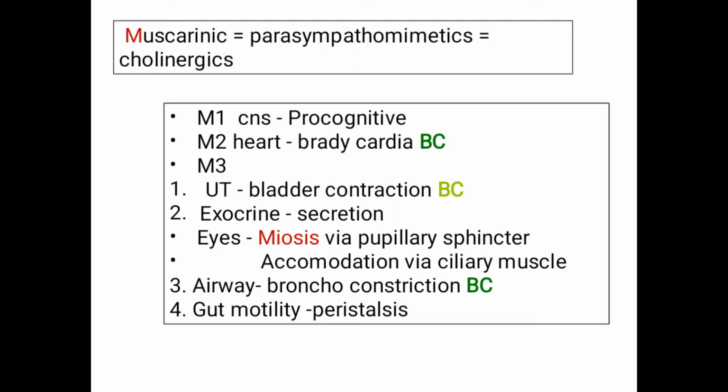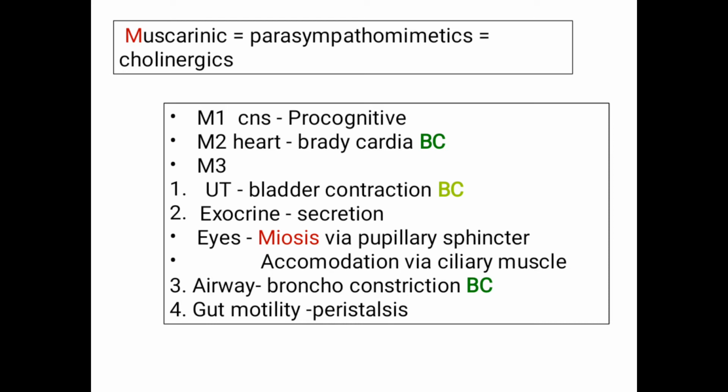M3, which is present in the bladder, causes bladder contraction, that is causes urination. On the exocrine system, it increases secretion. As I told, it helps us in digestion, therefore increases secretion. In the eyes, it causes miosis. In the airways, it causes bronchoconstriction. In gut motility, it causes peristalsis, which helps in digestion again.